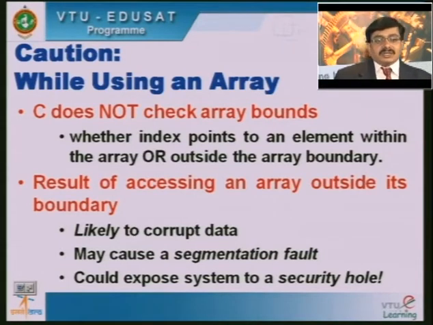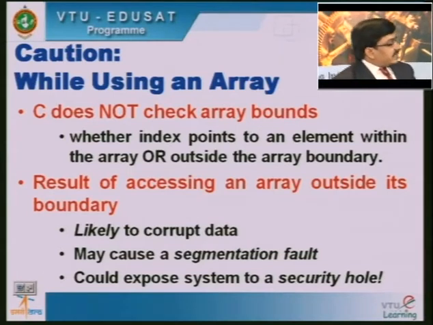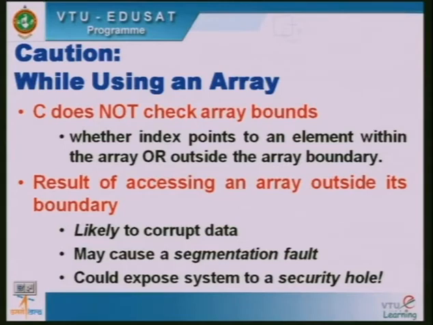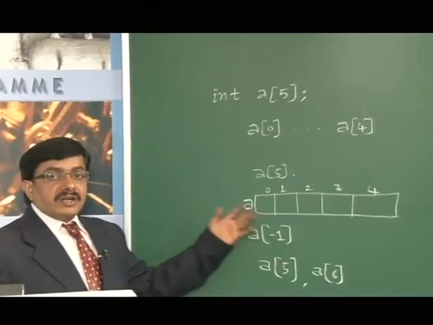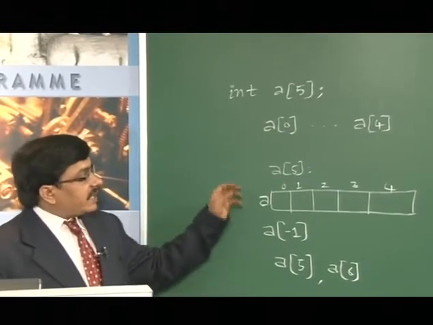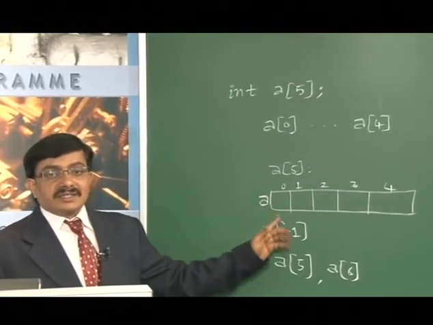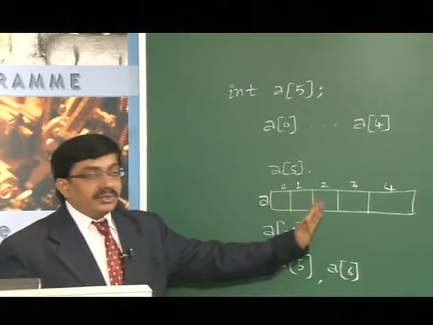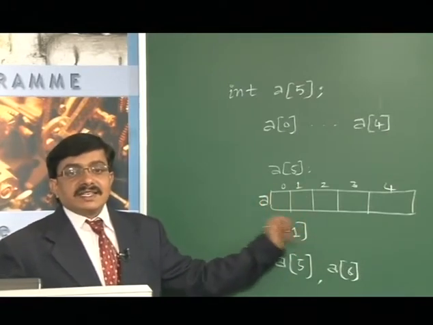And also it could expose a system to a security hole. The security hole in the sense that if you try to access certain information there, the data will be insecure, and we should not access any array element outside its boundary. So always we should access the array elements within the limits. The index starts from 0 and goes up to n minus 1 if n is the size of the array.